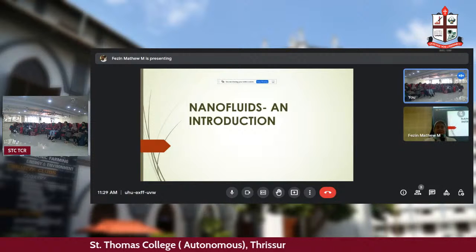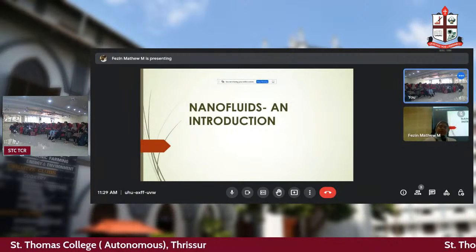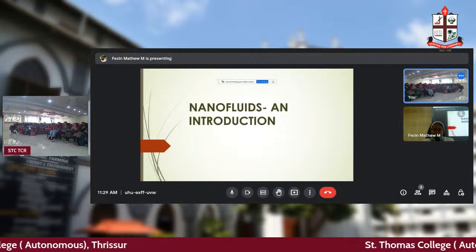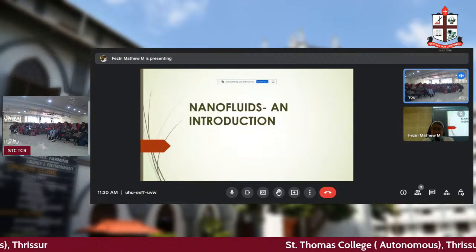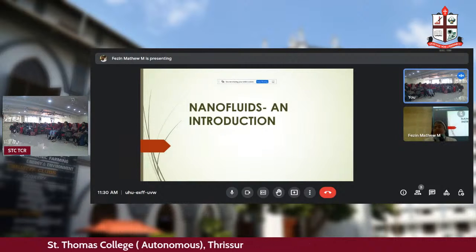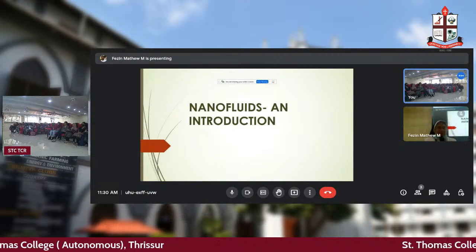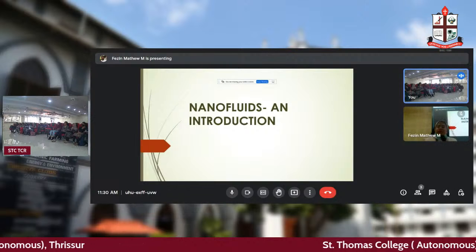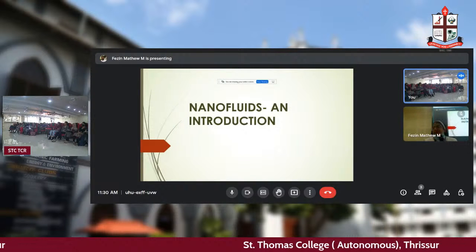If you put powdered salt inside that water, what will happen? Suddenly it will dissolve. Why? What is the difference? Sugar had a much larger size than ordinary powdered salt, so the powdered salt dissolved faster than the sugar.